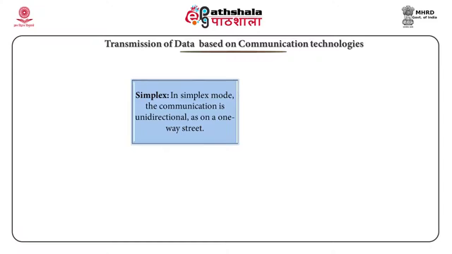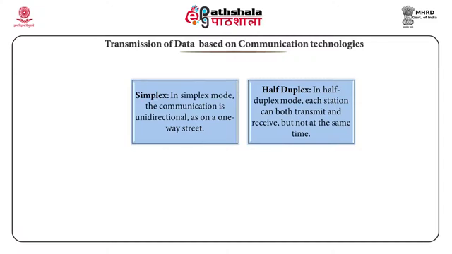For the communication, only one of the two stations on a link can transmit data at that time. The other station can only receive the data. Keyboards and traditional monitors are both examples of simplex devices.